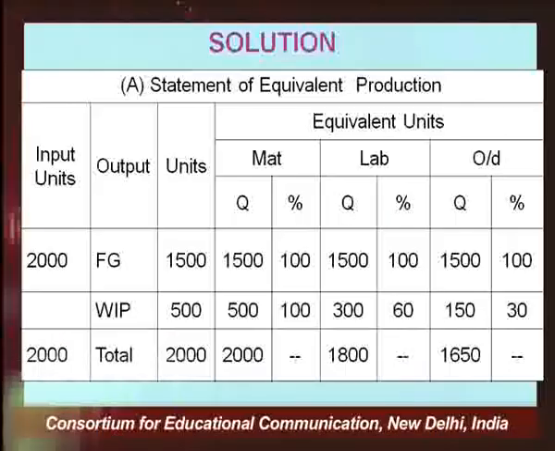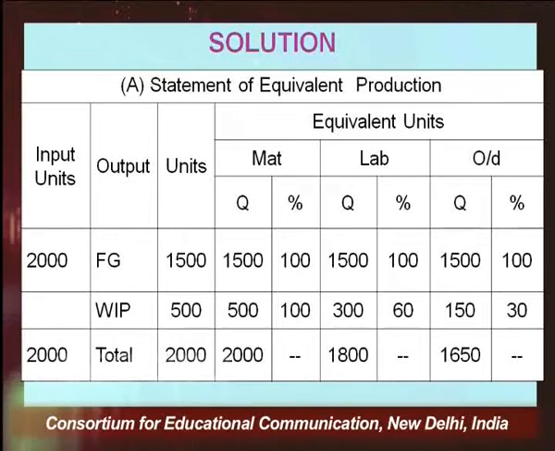As I said earlier, the very first requirement is that you calculate the equivalent production. Since there are finished goods and there is work in progress, what is equivalent production? Finished production plus the work in progress multiplied by the degree of completion. On the basis of that, we calculate equivalent production.